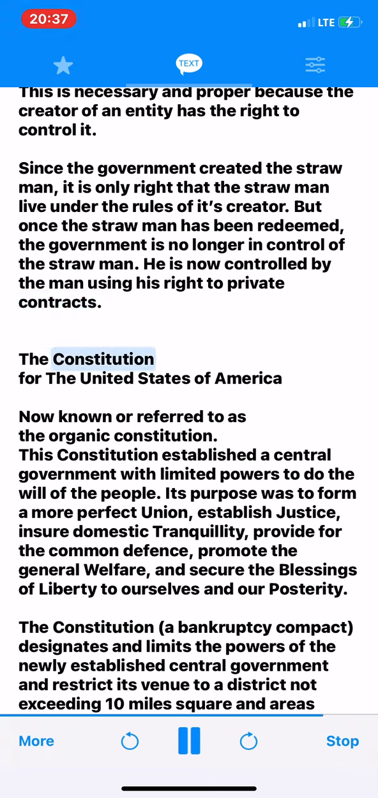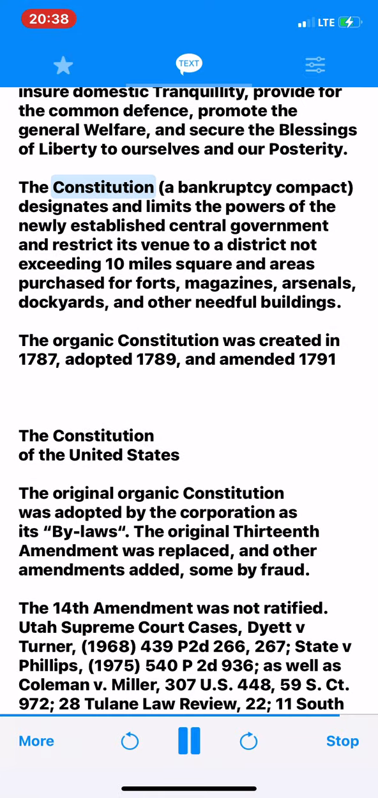The Constitution for the United States of America, now known or referred to as the Organic Constitution. This constitution established a central government with limited powers to do the will of the people. Its purpose was to form a more perfect union, establish justice, ensure domestic tranquility, provide for the common defense, promote the general welfare, and secure the blessings of liberty to ourselves and our posterity. The Constitution of Bankruptcy Compact designates and limits the powers of the newly established central government and restricts its venue to a district not exceeding 10 miles square and areas purchased for forts, magazines, arsenals, dockyards, and other needful buildings.